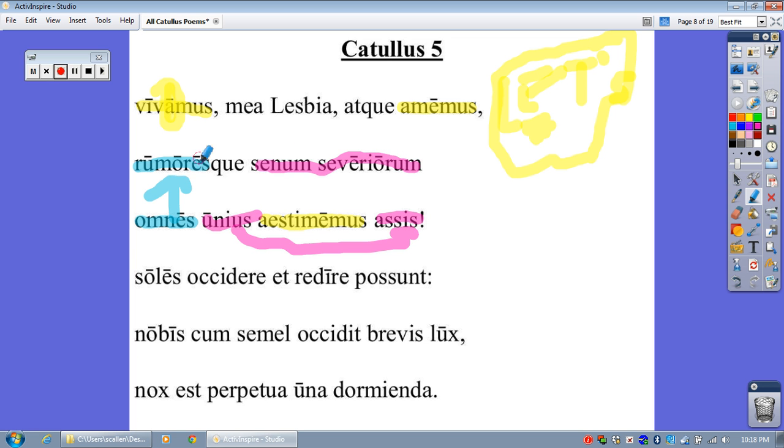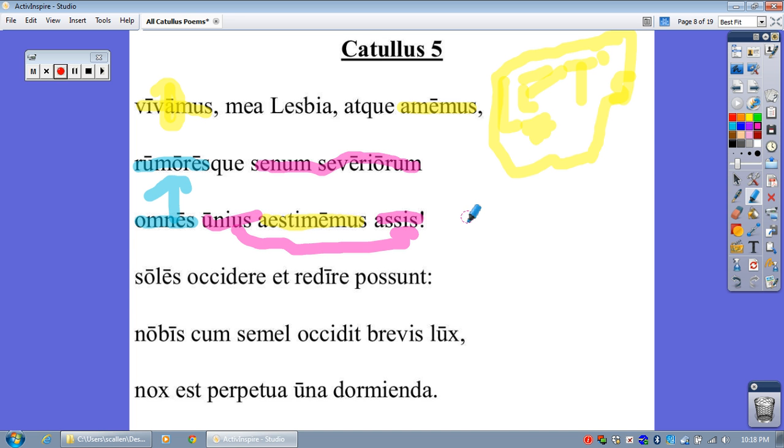Let us value all rumors of more severe old men as worth a single as. An as was the tiniest amount of Roman currency. It's essentially the penny. So let us live, my Lesbia, let us love, and let us value all rumors of overly strict old men as worth a single penny.